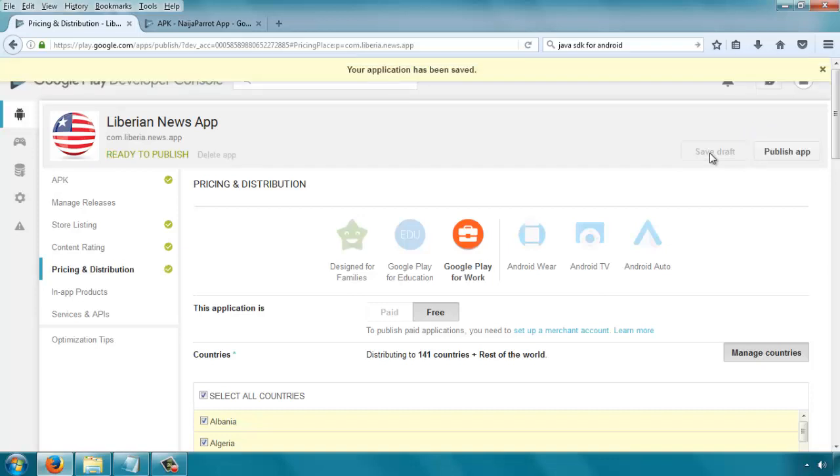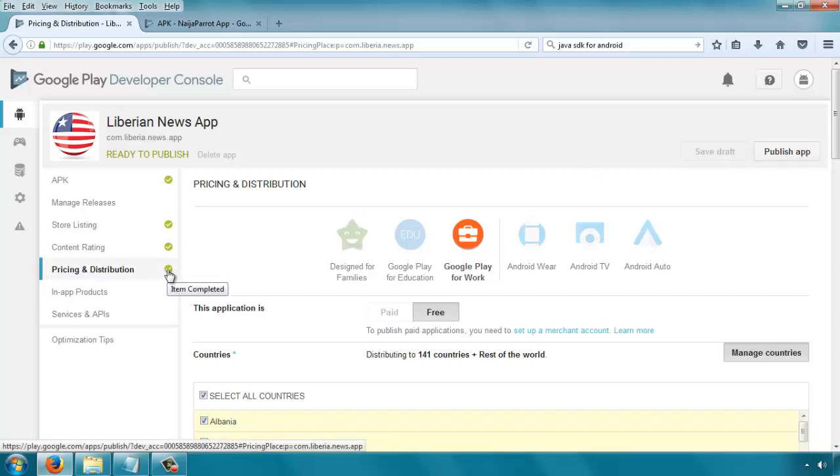So now the first thing we notice is that our publish app is now active. So we can click that. We can also see here that the pricing and distribution is checked to green and good to go. So this and this APK, store listing, content rating, pricing and distribution, those are the most important things that you need to fill out, and then you can go ahead and publish your app. So having done that, the next thing you do is just to click on publish.